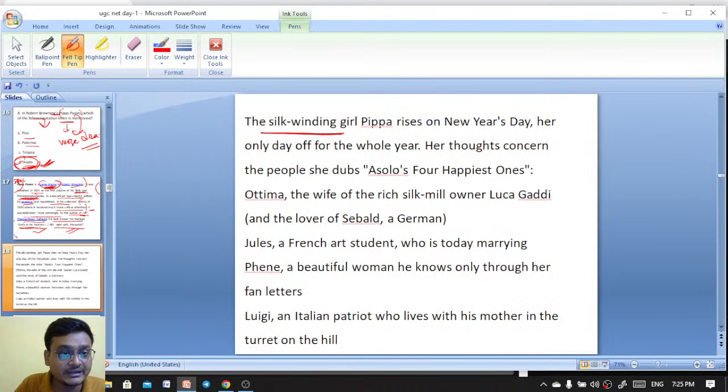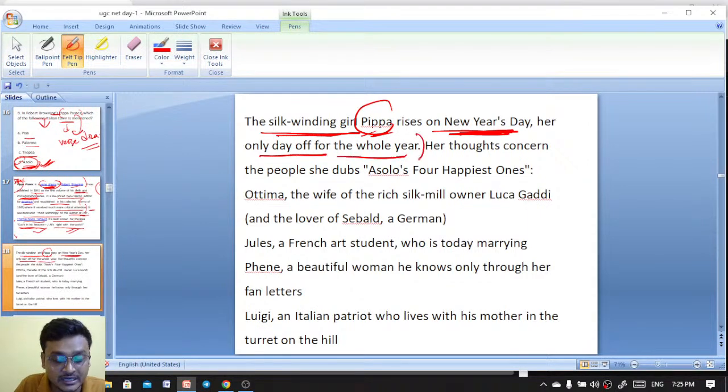And here the silk-winding girl Pippa rises on New Year's Day. Her only day off for the whole year. The silk-winding girl Pippa rises on New Year's Day, her only day off for the whole year.